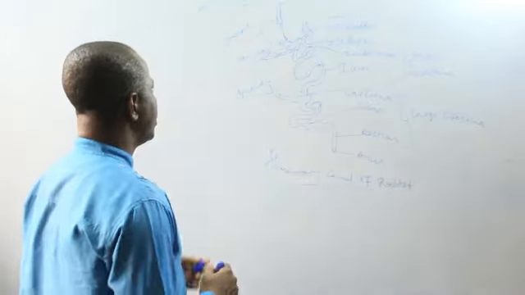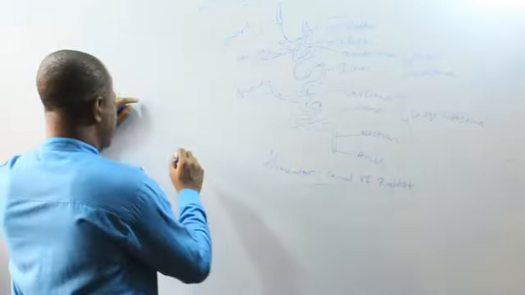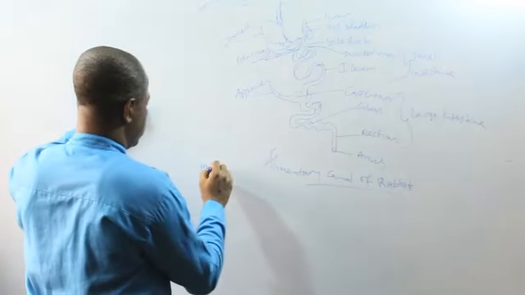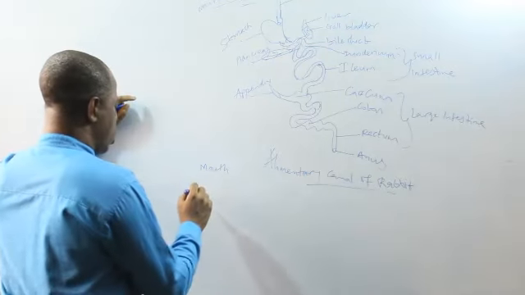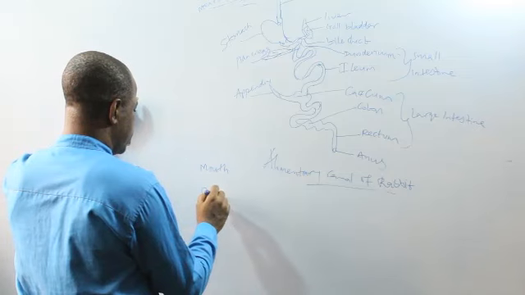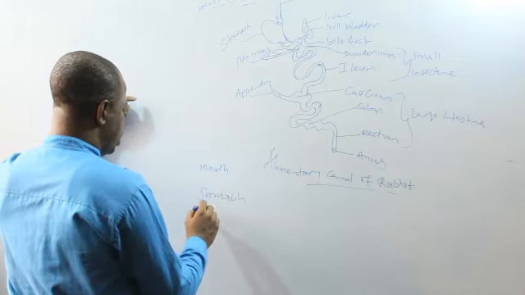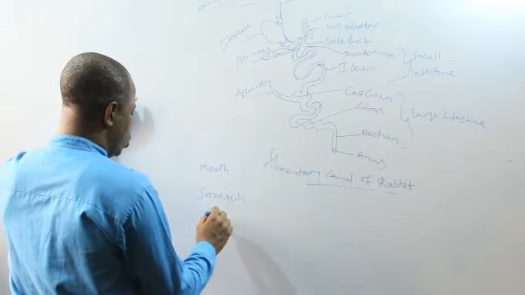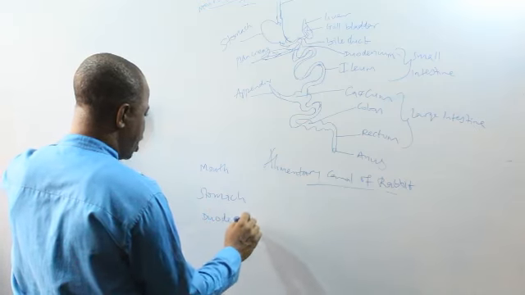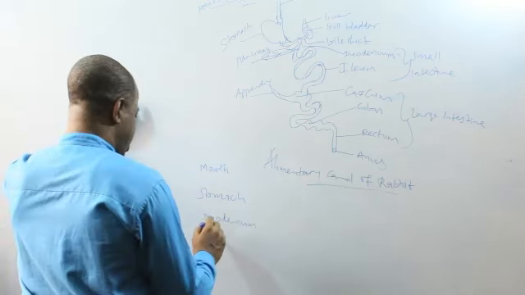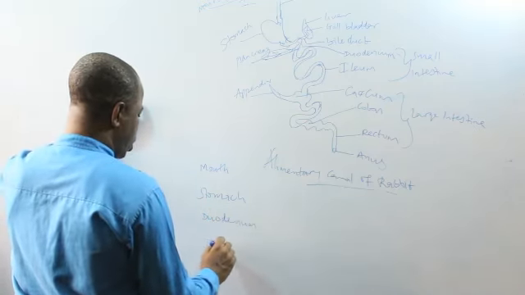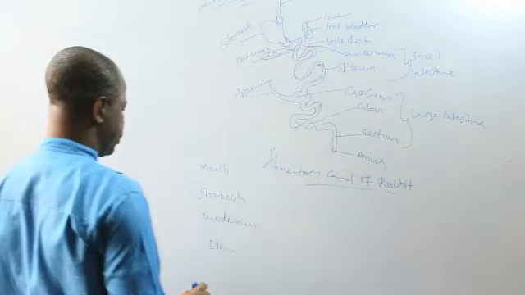Now, let's go. The first place where digestion can occur is in the mouth. The second place is in the stomach. The third place is in the duodenum. The duodenum is the first part of the small intestine. And the fourth place where digestion can occur is in the ileum. The ileum is the second part of the small intestine.